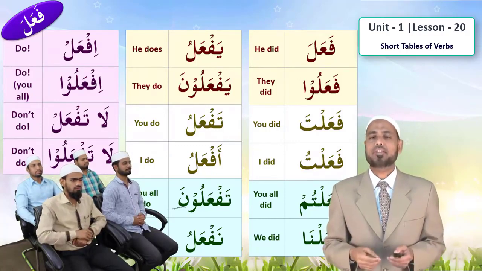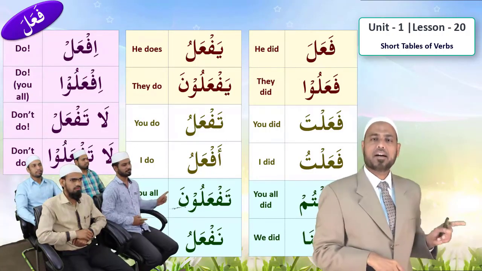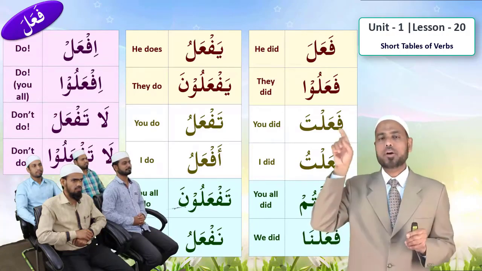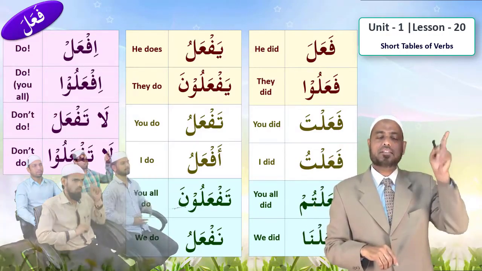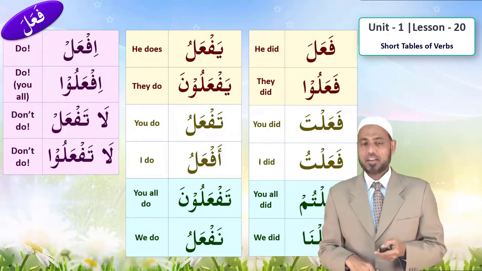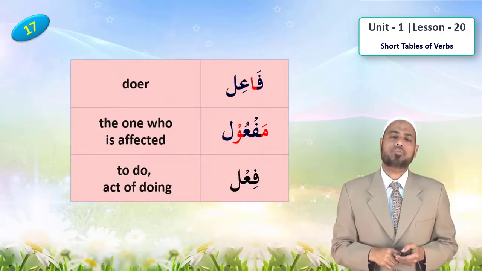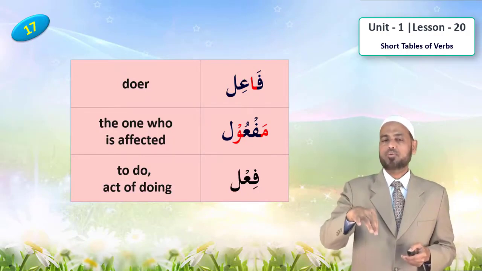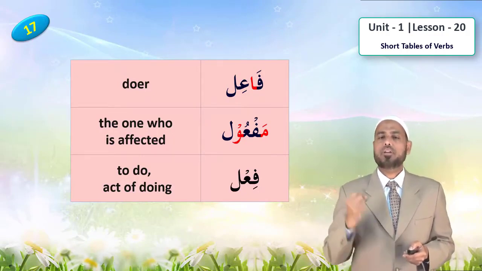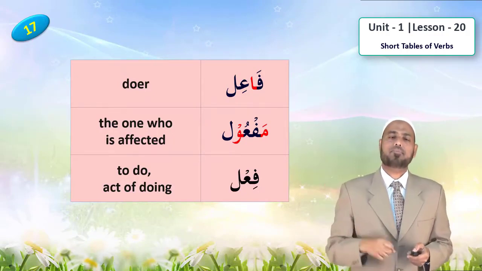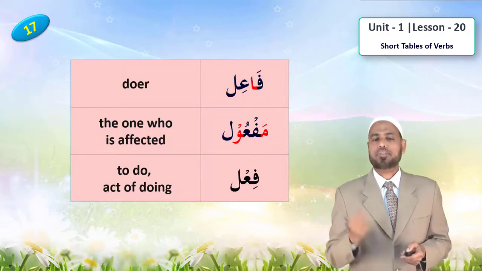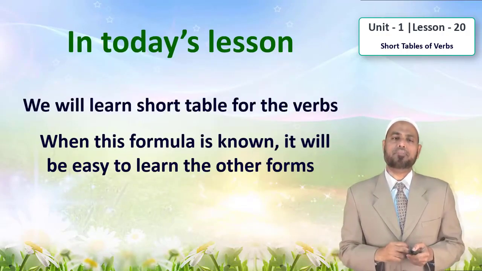And also we have learned هو فعل هي فعلت هو يفعل هي تفعل. ما شاء الله. Now we also have learned فاعل مفعول فعل. Fa'il, the one who does, maf'ul, the one who is affected, fi'l, to do or act of doing.